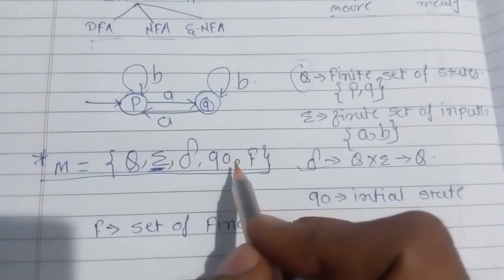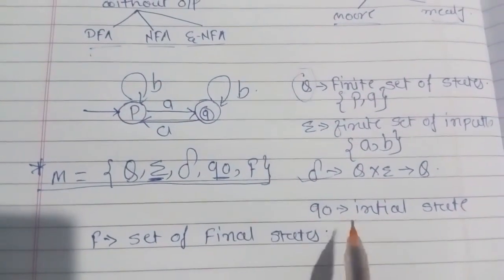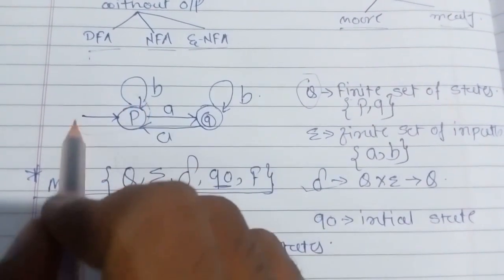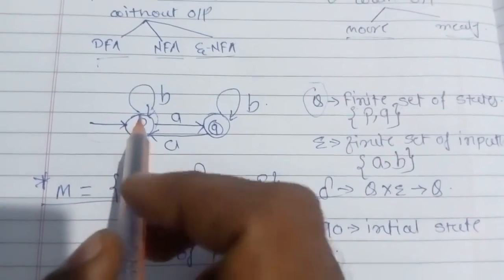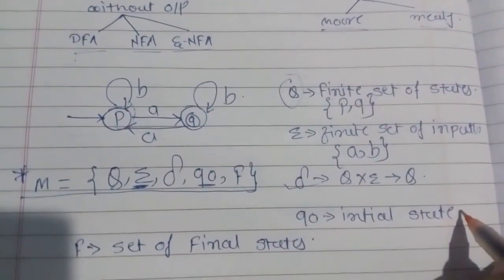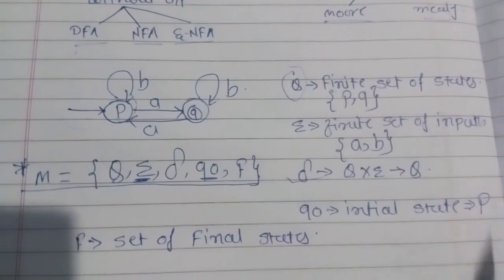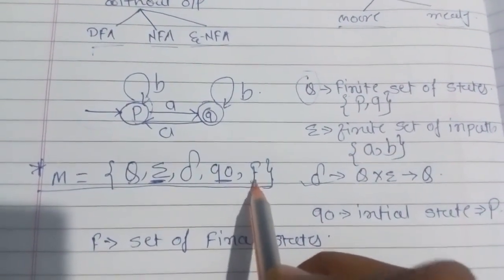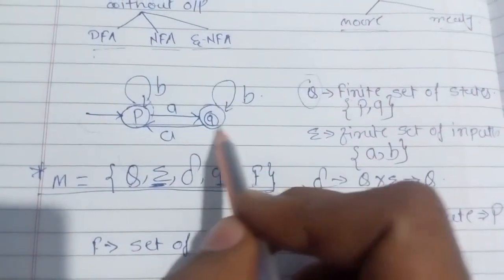Next is q0. Q0 is basically the initial state. Now here what is the initial state? See, the initial state is represented by this symbol, the arrow pointing towards it, meaning the starting point. So here the initial state is P, that means here q0 is P. And the last one is F, that is the set of final states. What is the final state here?